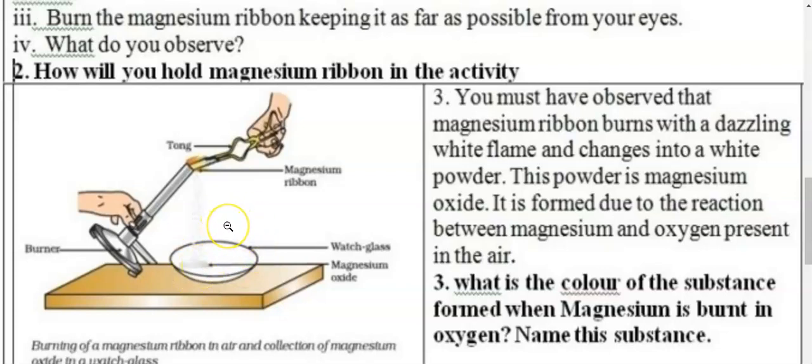Burn the magnesium ribbon keeping it as far as possible from your eyes. What do you observe? So now, how will you hold magnesium ribbon in the activity? The answer is rather simple. It is with the help of tong. You must have observed that magnesium ribbon burns with a dazzling white flame and changes into a white powder. This powder is magnesium oxide and magnesium oxide is MgO.